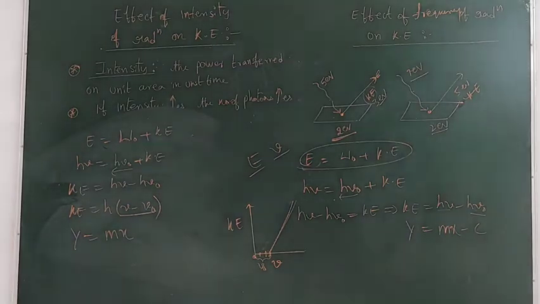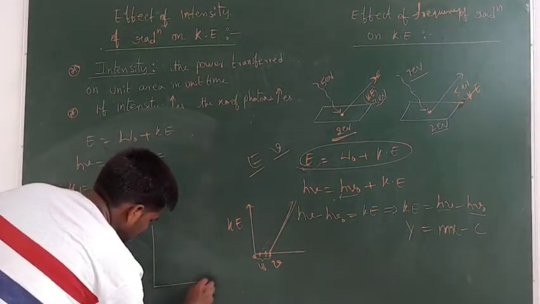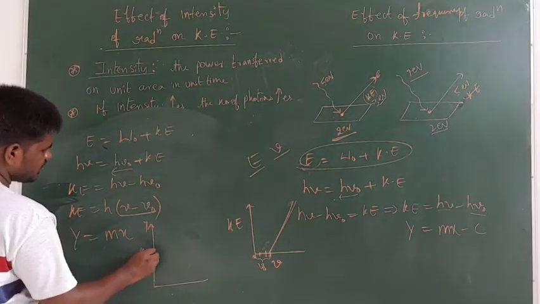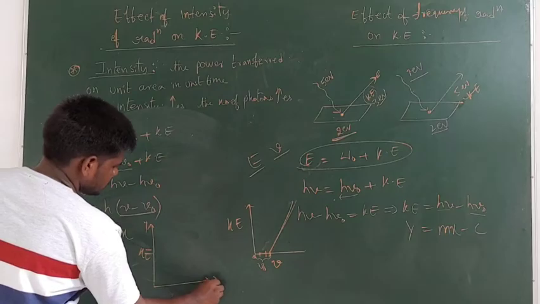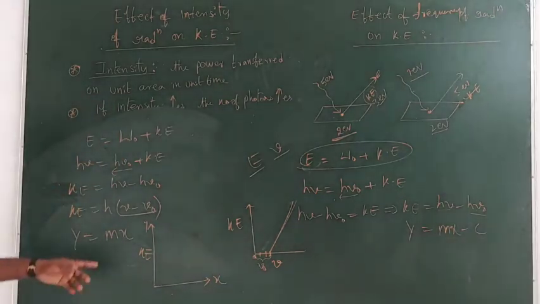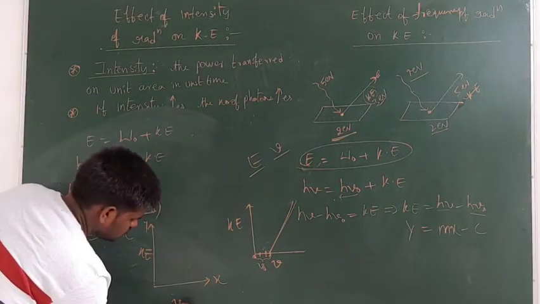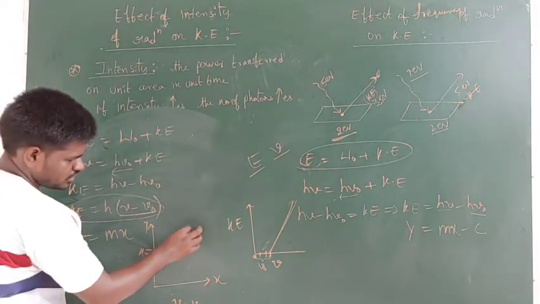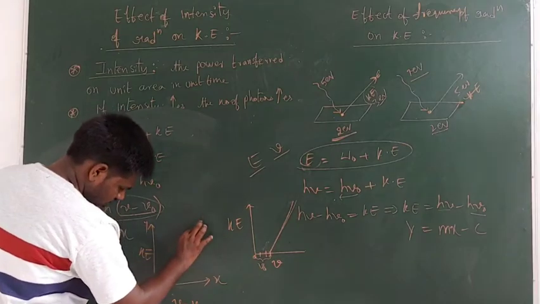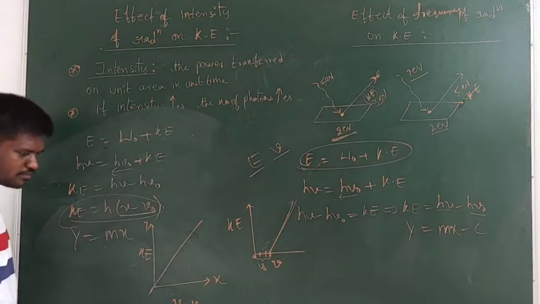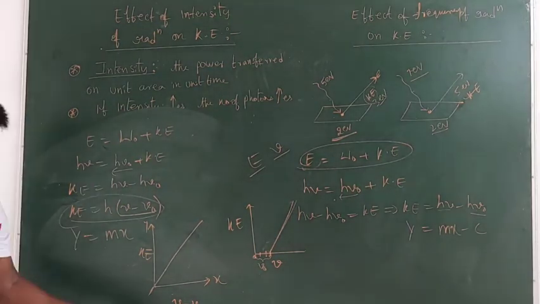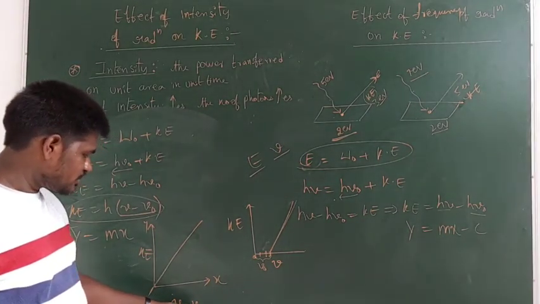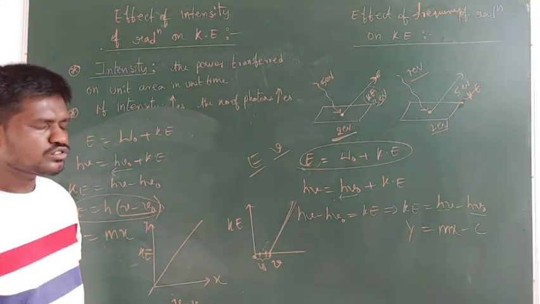Now we draw a graph between y and x. This is the y-axis, on which you take kinetic energy. This is the x-axis, on which you take the values of nu minus nu naught. So this equation is in the form of y is equal to mx, so the straight line passes through the origin. It means that, guys, from the starting onwards, as nu minus nu naught increases, kinetic energy also increases.